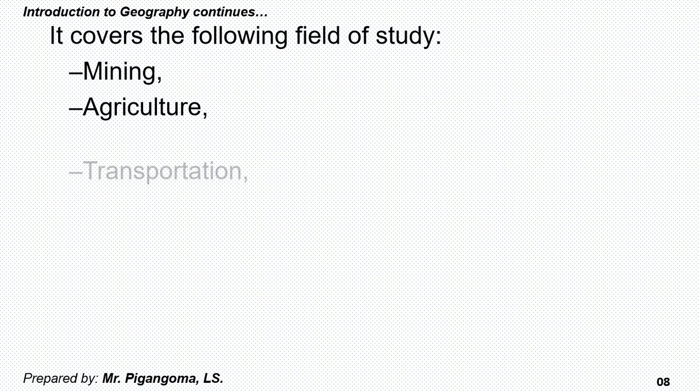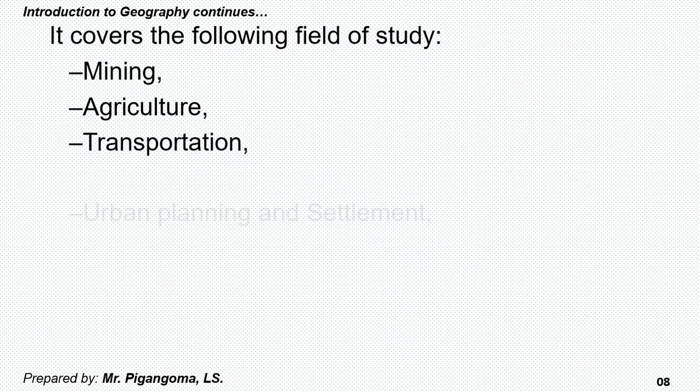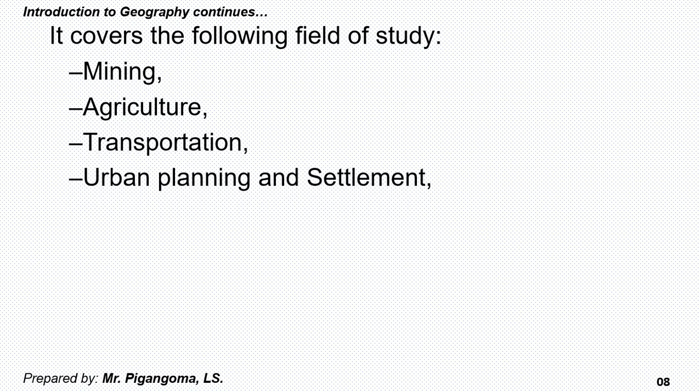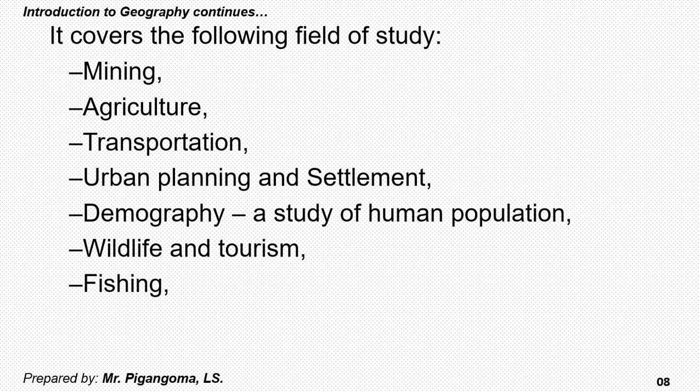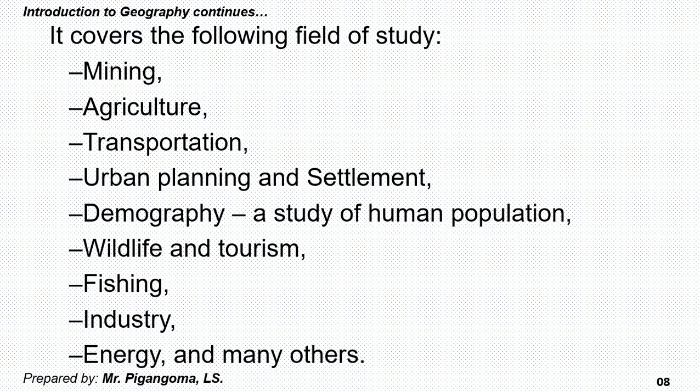Any activities done by human beings like mining, agriculture, transportation, urban planning and settlement, demography, a study of human population, also wildlife and tourism, fishing, industry, that is manufacturing, and energy, and many others are within human and economic activities.